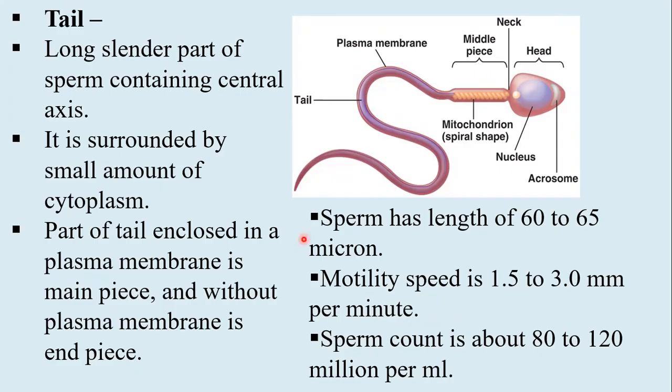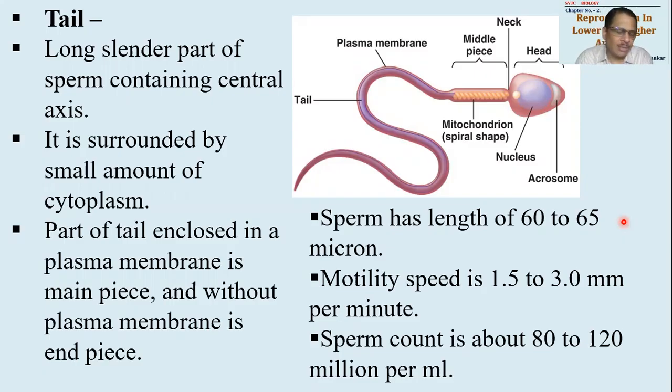Okay, this speed comes to be around 50 to 60 microns per second. Now you must know how to convert it. What does 50 to 60 microns per second mean? We said 1.5 to 3 millimeters per minute. So 1 millimeter is equal to 1000 microns. So 3 millimeters will be equal to how much? 3000 microns. 3000 divided by 60, since 1 minute is converted into 60 seconds. If you do this calculation, it will be around 25 to 50 microns per second, or around 60 microns per second.